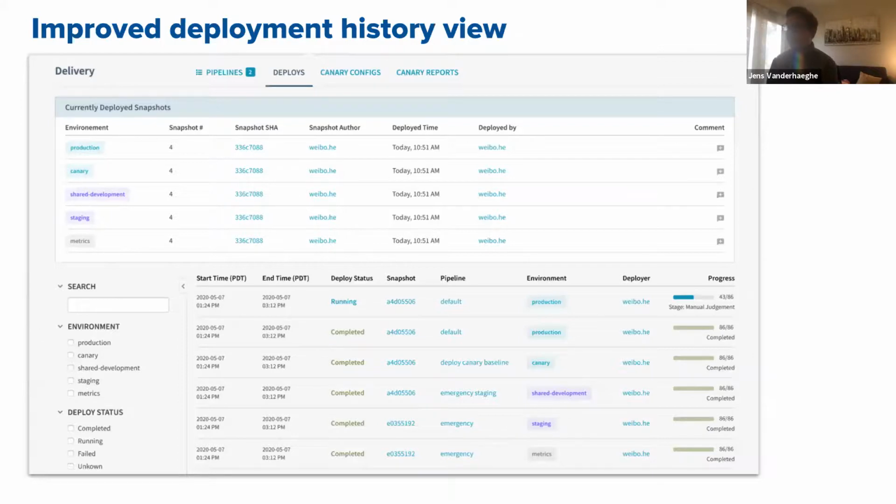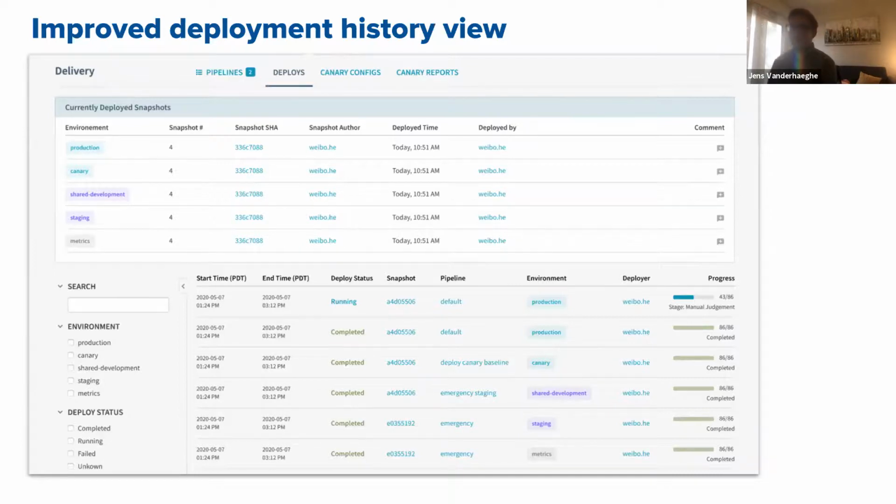And so what we wanted to do is give a different perspective to deployments. We wanted to basically make a cross-section of deployments by environment. So rather than looking at the deployments per pipeline, which the pipeline view offers, this new view actually allows people to quickly show all of the production deployments or all of the canary deployments.